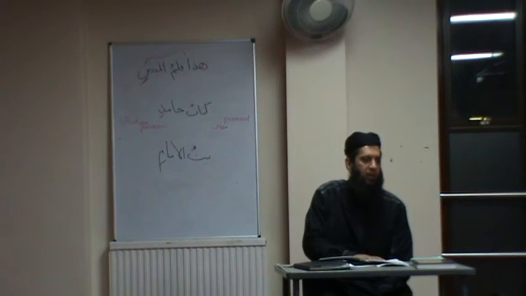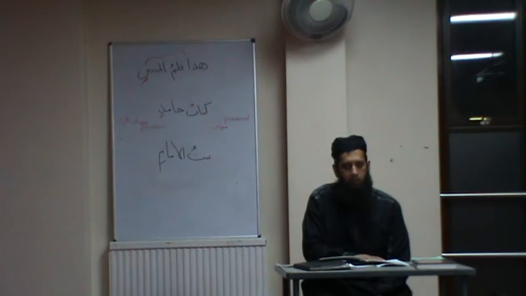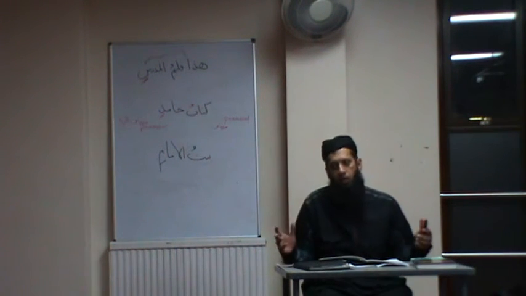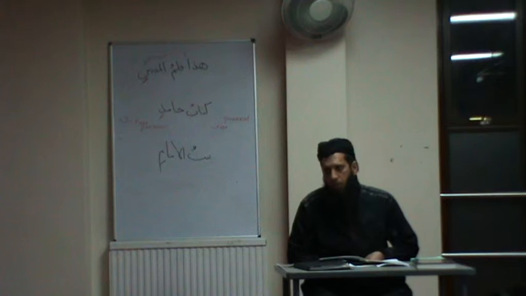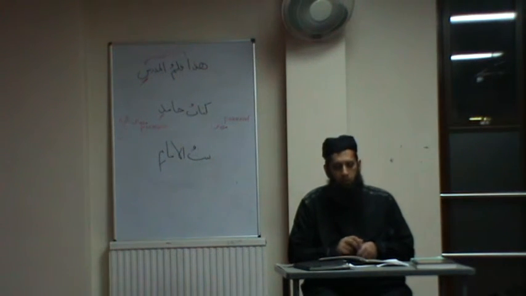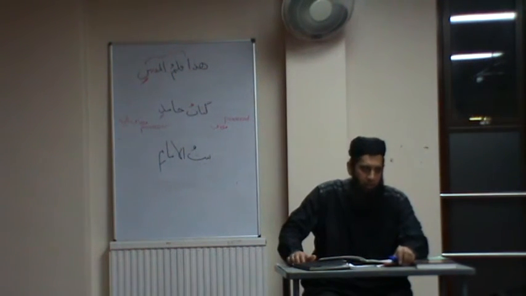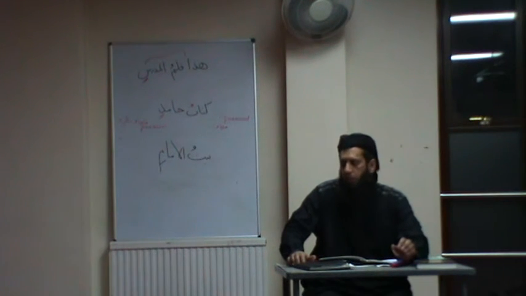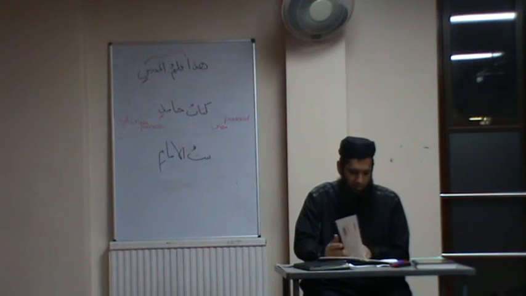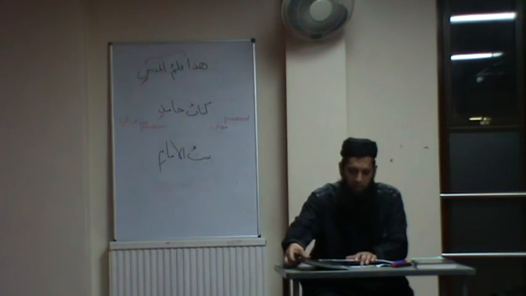So this was the first part, and that's what you needed to understand. So our today's lesson covers another rule, and that is when two nouns are annexed in the possessive case. The first part is called mudaf, the possessed, and the second part is called mudafun ilayh, the possessor. What is the rule of possessed and possessor? Okay, if something is possessed, yes, the mudaf never takes alif lam in the beginning.